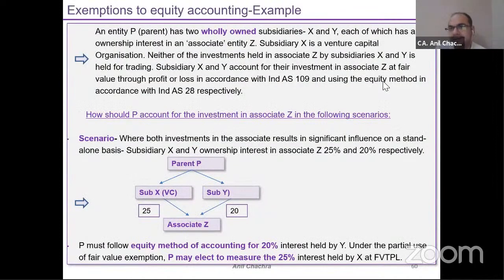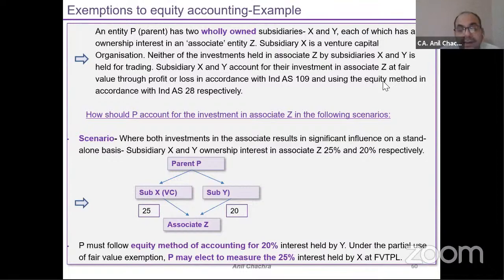So now we can understand this concept through one example. It will clarify how to apply this associate accounting if your entities are covered under the investment entity. Suppose entity P has wholly owned subsidiaries, entity X and entity Y, right?